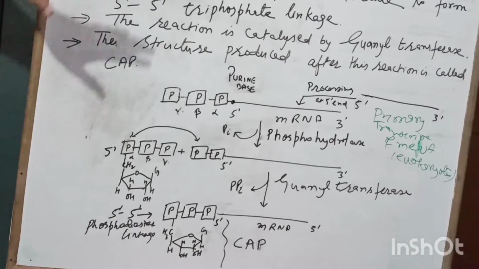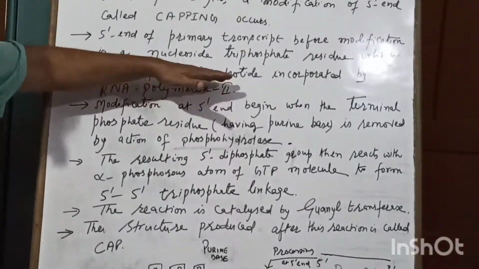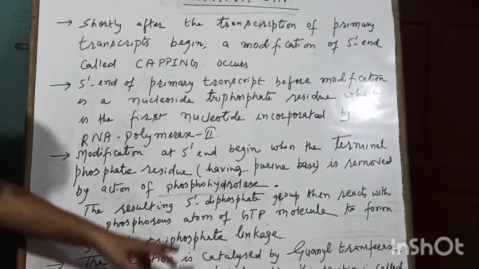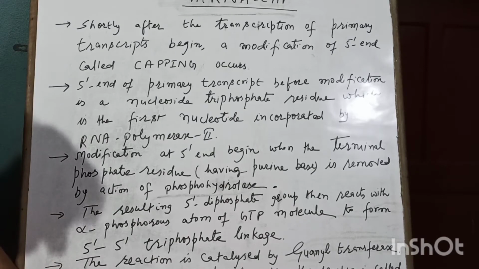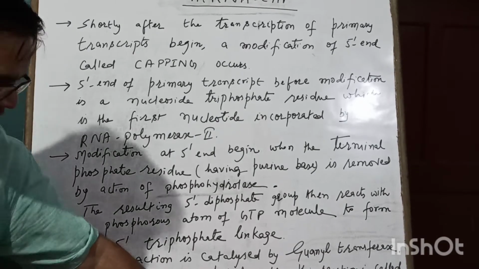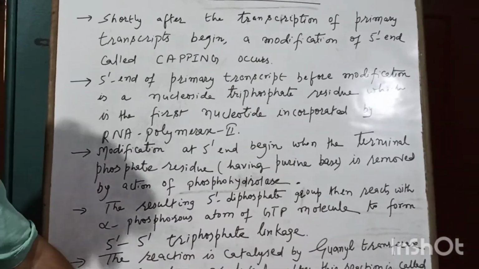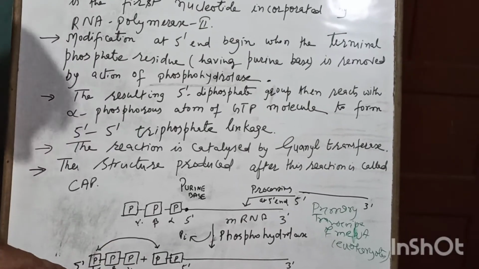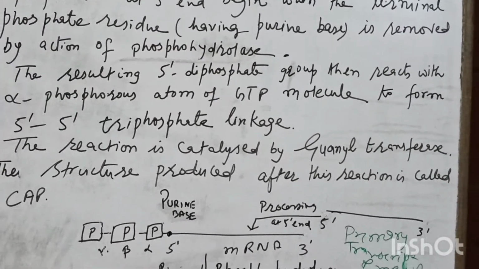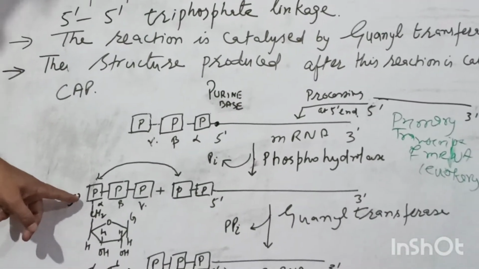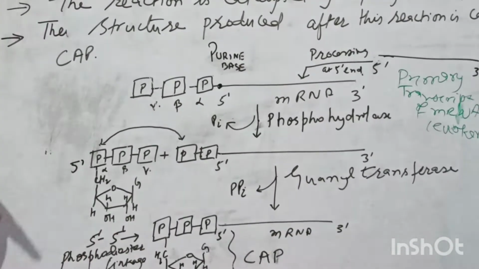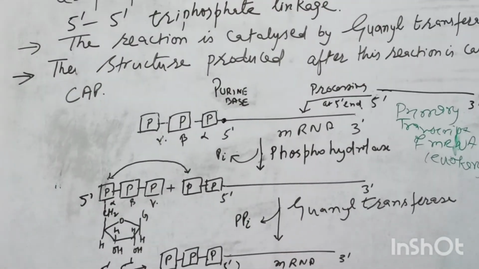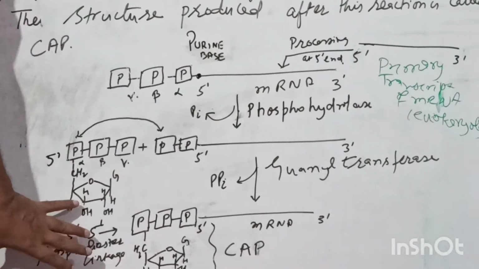So the first nucleotide incorporated by RNA polymerase is a triphosphate. This triphosphate loses one phosphate group, the gamma phosphate, in the presence of phosphohydrolase, so you have a diphosphate. This diphosphate at the terminal end of the mRNA reacts with the alpha phosphate of GTP, guanosine triphosphate, leading to formation of a 5' triphosphate linkage. This overall structure is called the cap.